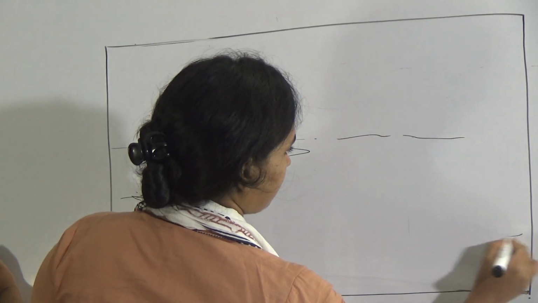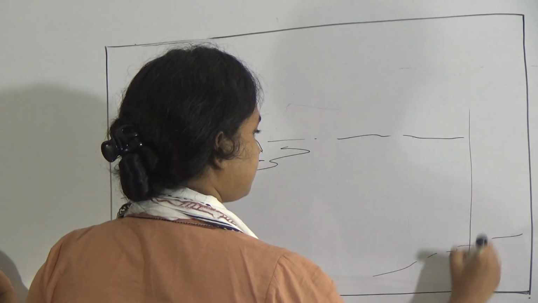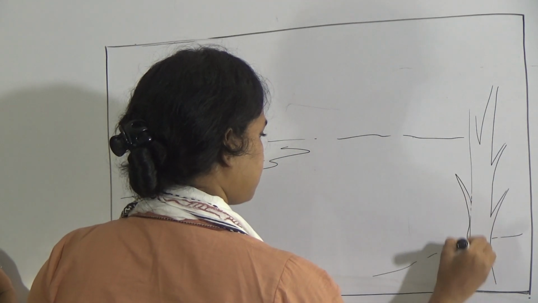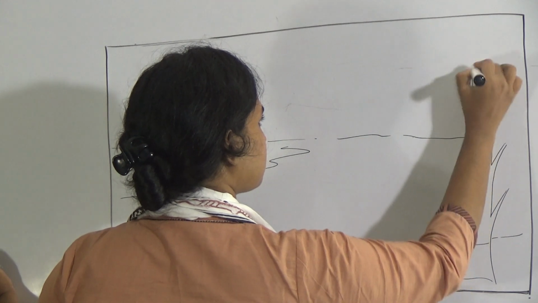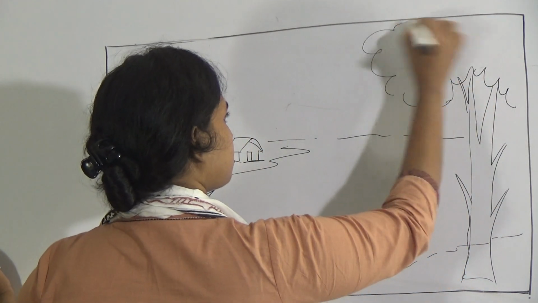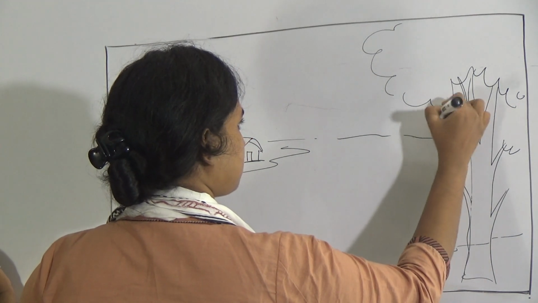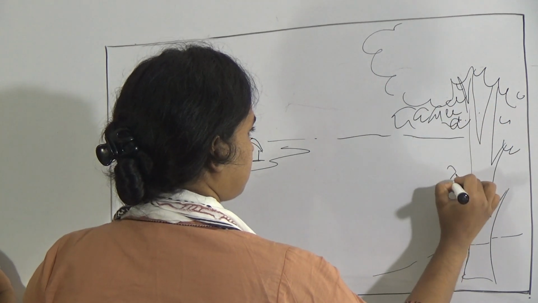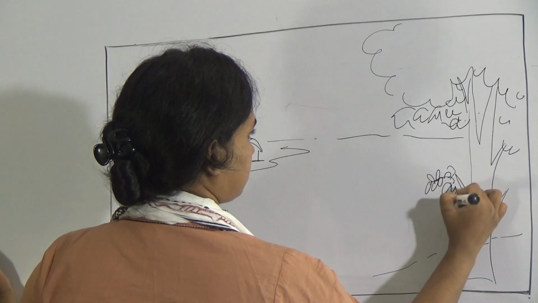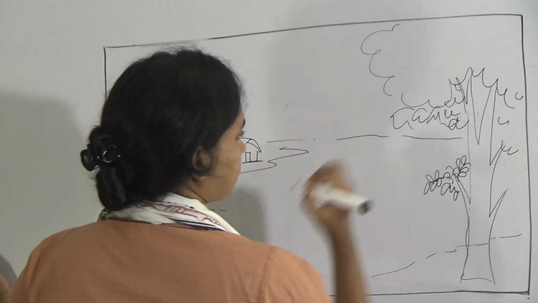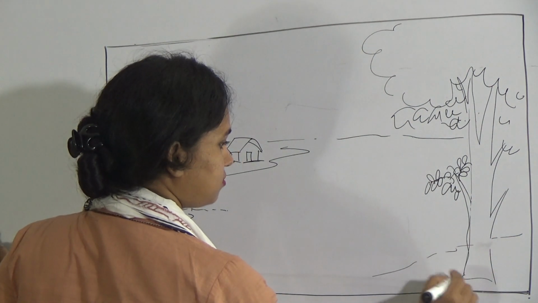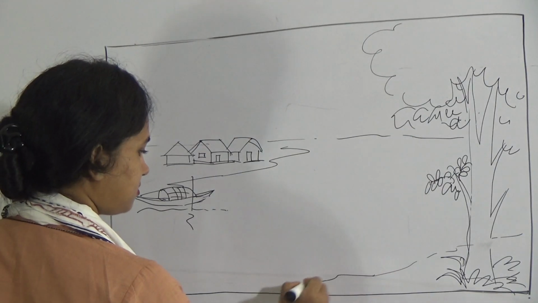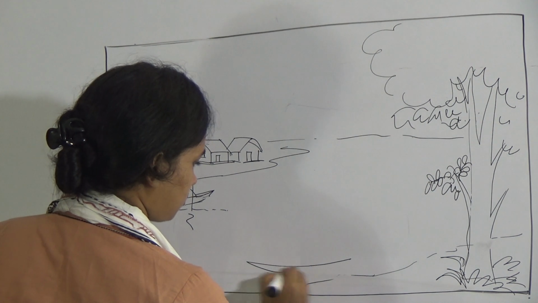And give here a tree. Give here some grass and a boat also.